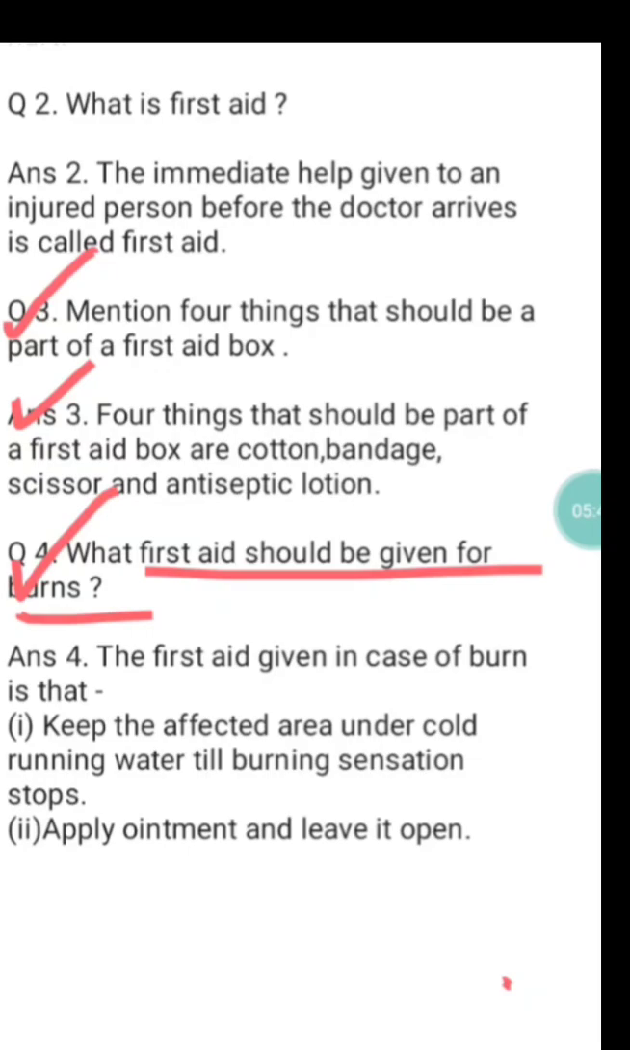So let's see the answer of this question number 4. The first aid given in case of a burn is to keep the affected area under cold running water till the burning sensation stops or subsides. Next one is apply ointment and leave it open. We should also take care that a blister should not form on the area where there is a burn. Okay students, these are the answers of your exercise D. That's all for today.